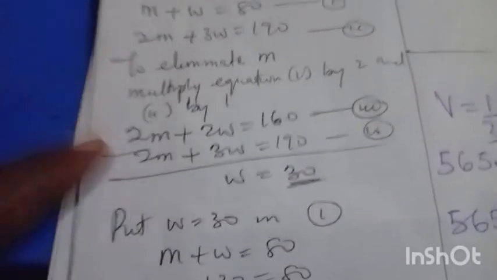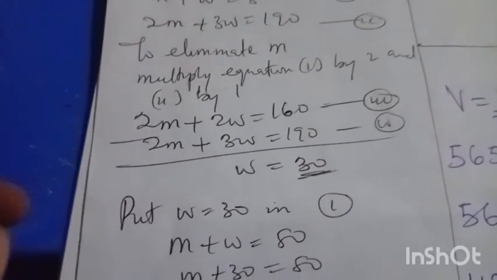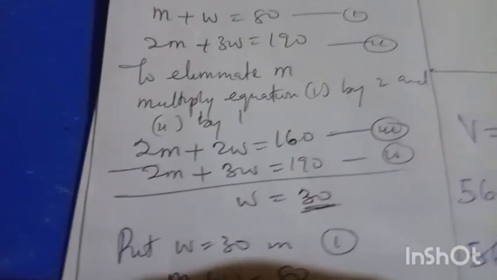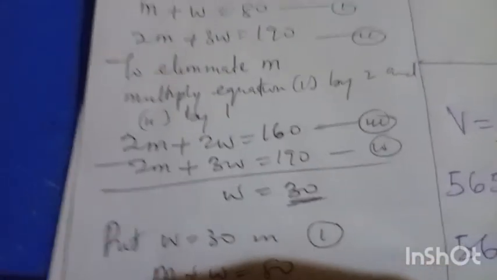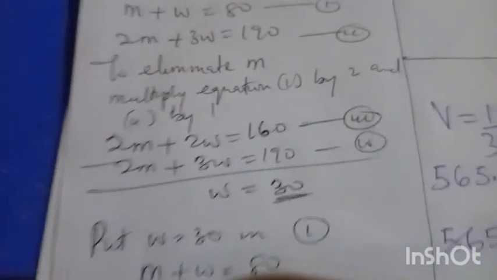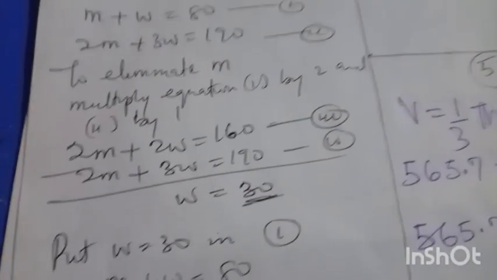And the best sign to remove this m family is to introduce minus. That's why you're seeing this minus. That is 0. So subtract equation 3 from 4. 3 minus 2, 1. That's why you're seeing that w. 190 minus 160, 30. Indirectly, the women are 30 in number.